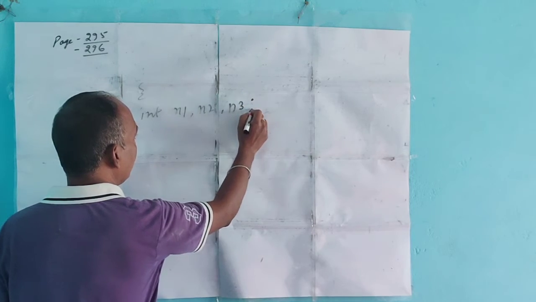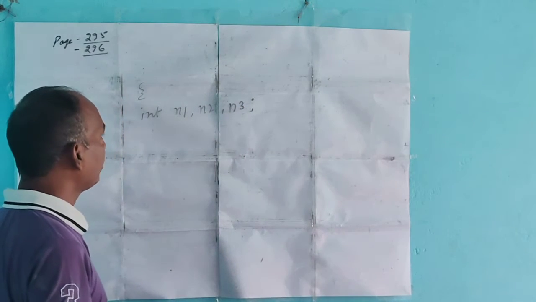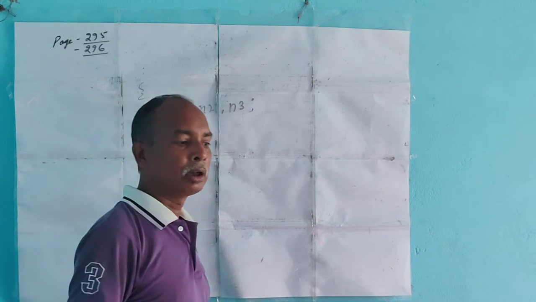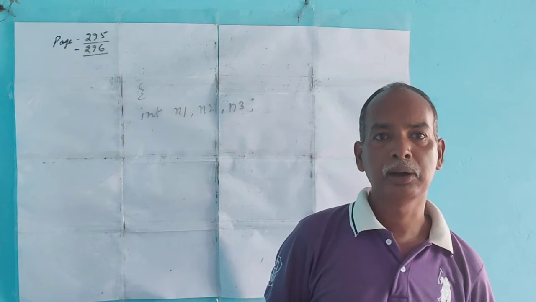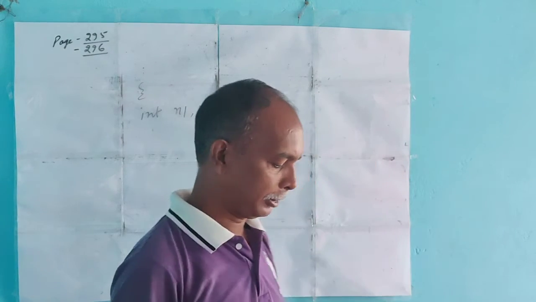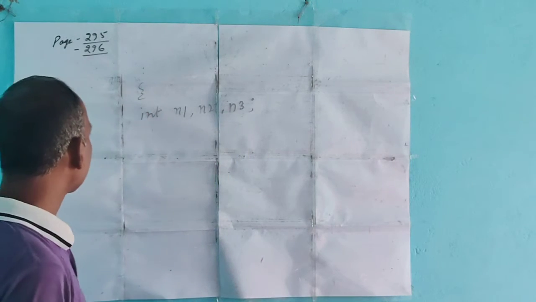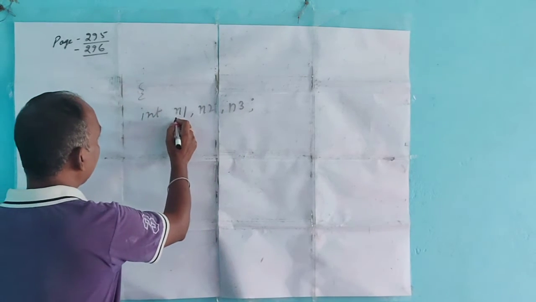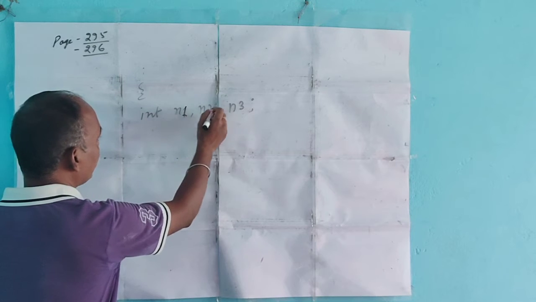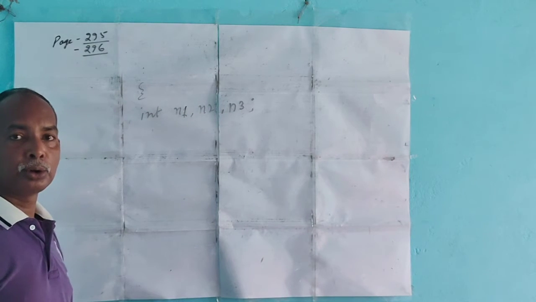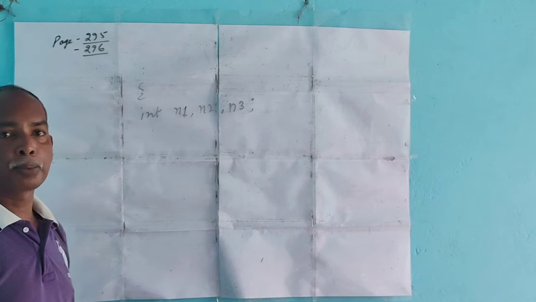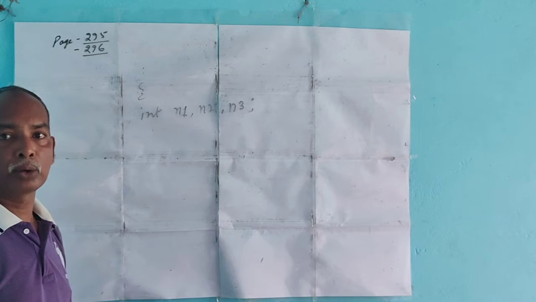I tell you again that whatever variable you are using in the program, that variable must be declared at the beginning of the program. Now remember it. Here the values of n1, n2, n3 are not given. So when you run the program, you have to give the values of n1, n2, n3.